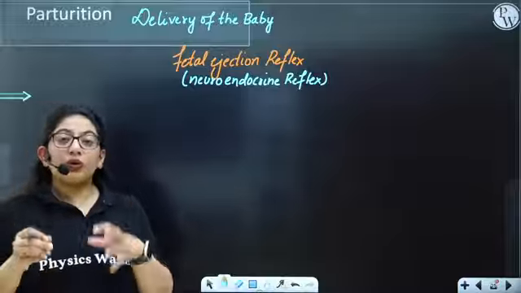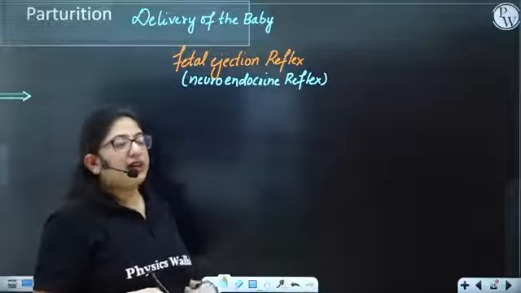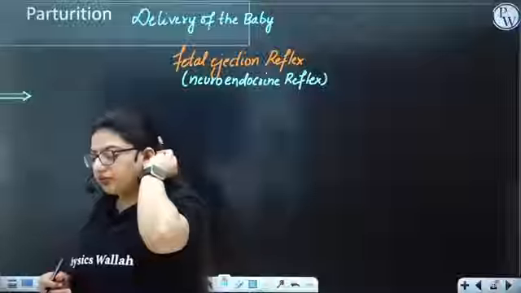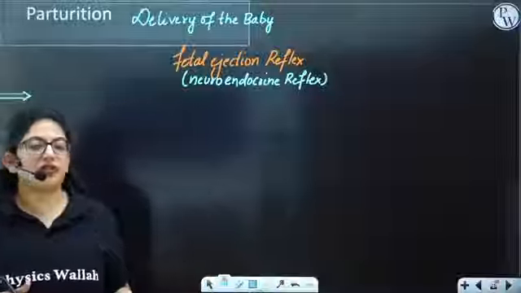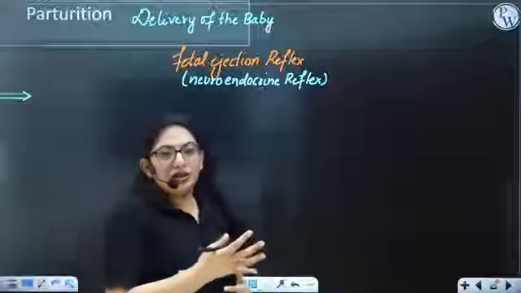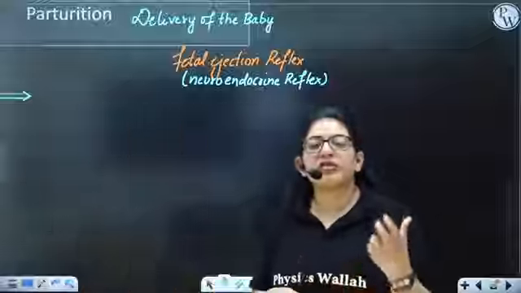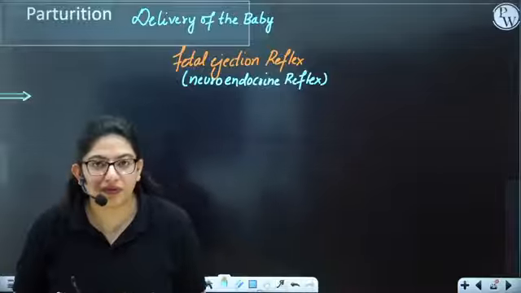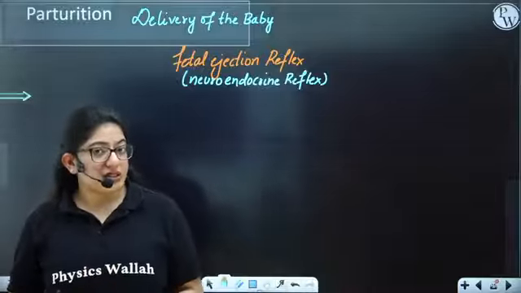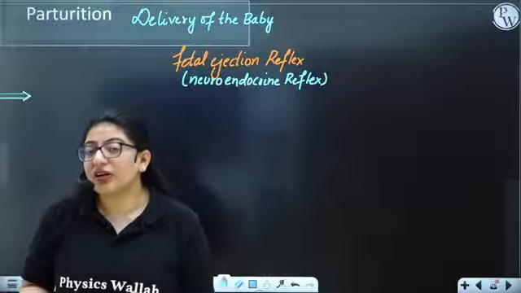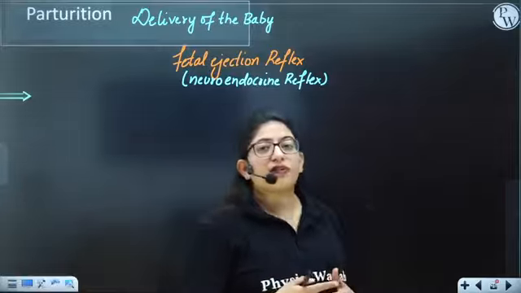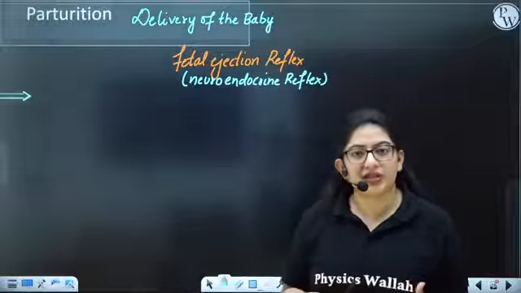Now, during the fetal ejection reflex, who is the one giving the signal for initiation of this reflex? Is that the fetus? Is that the mother who is giving the first sign, or the first stimulus?